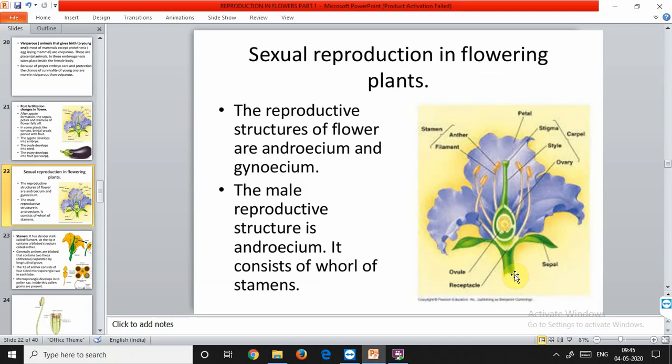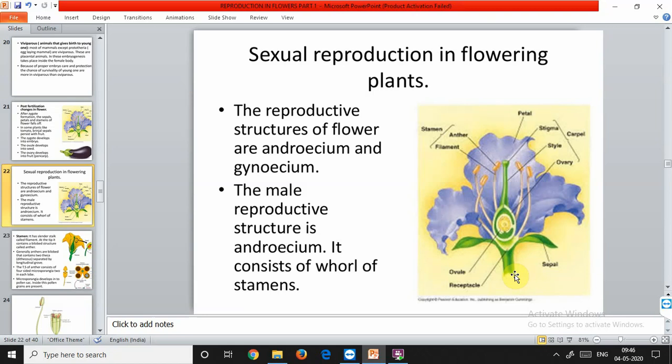This is the pedicel, the stalk. The stalk is exposed to the outside, and it is mainly used for positioning the flower during the process of pollination. And there are some flowers which do not possess a pedicel. They are called sessile, and the ones that possess a pedicel are called pedicellate flowers.